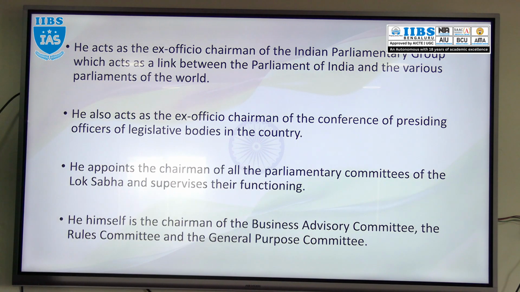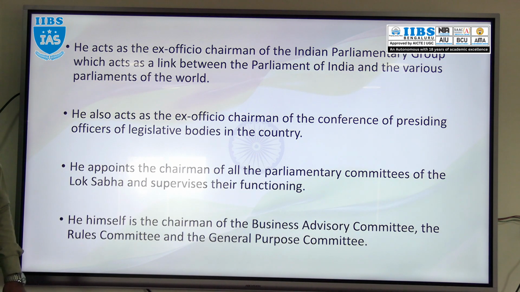Apart from that, at a global level, what is that? There is a connection between the Parliament of India and various parliaments of the world, a nexus. That group is the Indian Parliamentary Group. He is the chairman of that group, which connects the Indian Parliament with the rest of the parliaments.